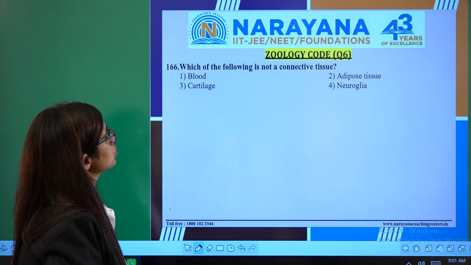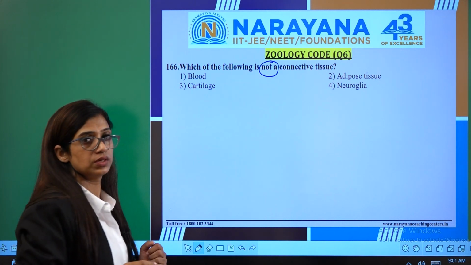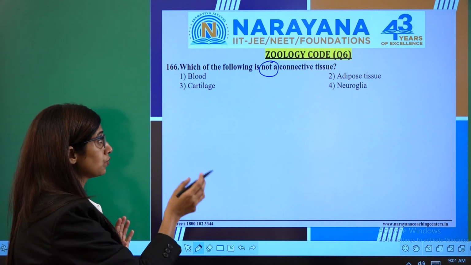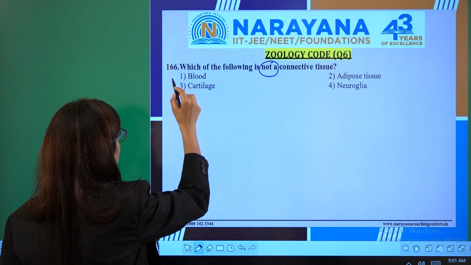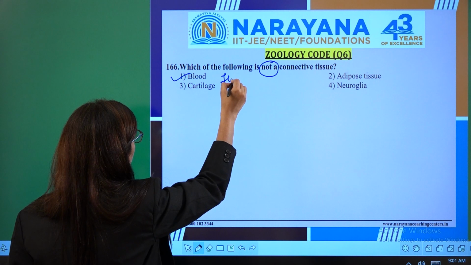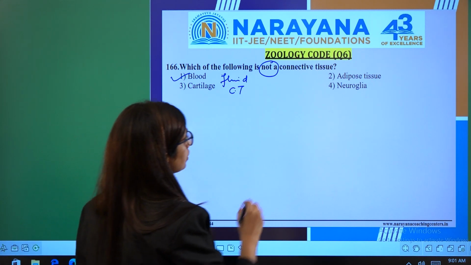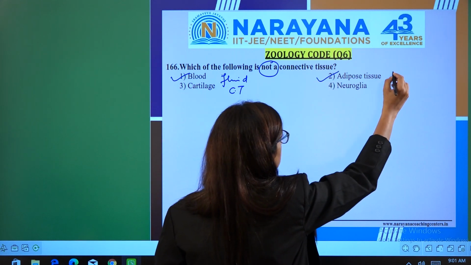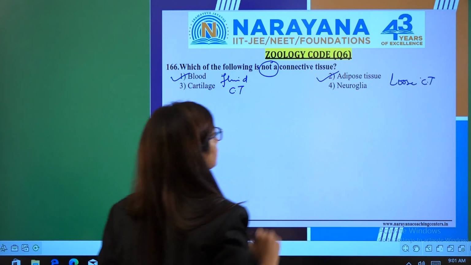Which of the following is not a connective tissue? Again we have to go for not a connective tissue. First of all we have to find out which options are connective tissues. Blood is a connective tissue, yes. Blood we know is a fluid connective tissue. Second option, adipose tissue is loosely packed tissue. This is loose connective tissue.